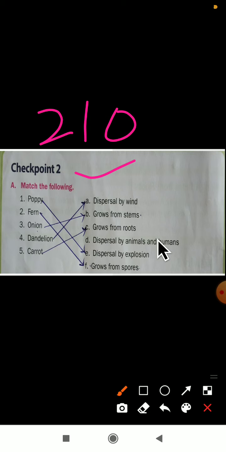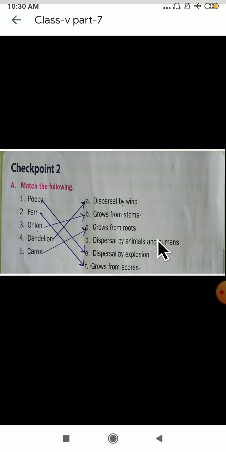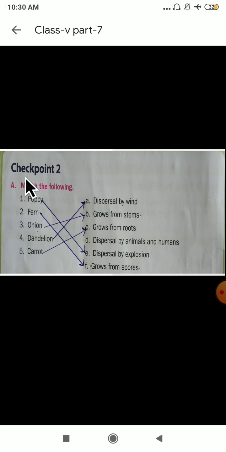It is on page number 210. Here they have given the first question, match the following. We will solve it now. Yes, poppy. P-O-P-P-Y, poppy. So what is poppy? It is dispersal by explosion. Poppy is an example for dispersal by explosion.